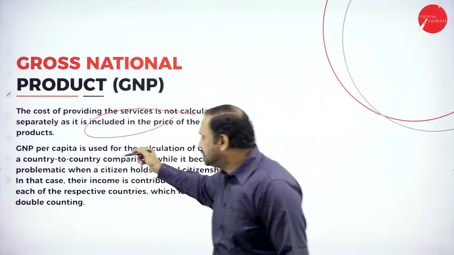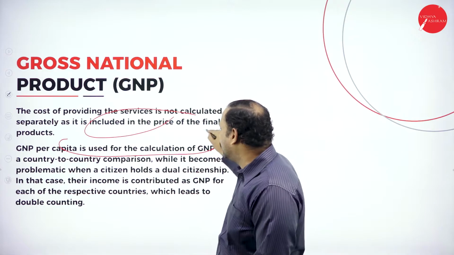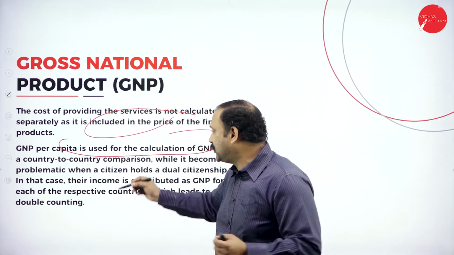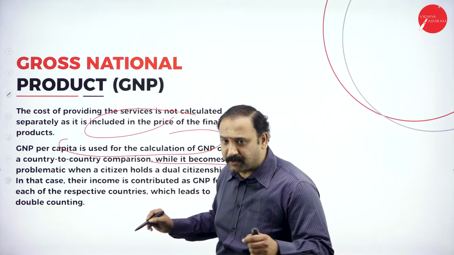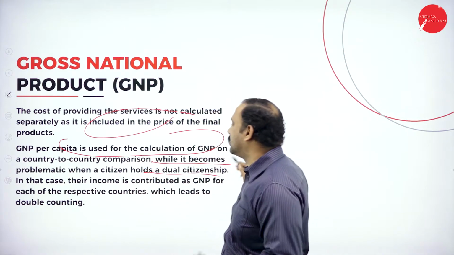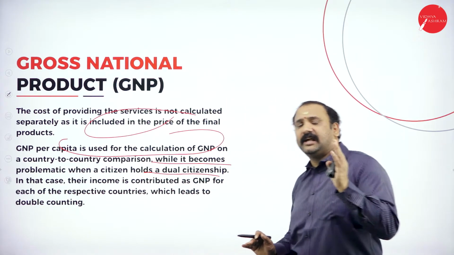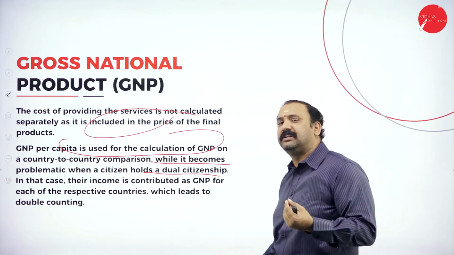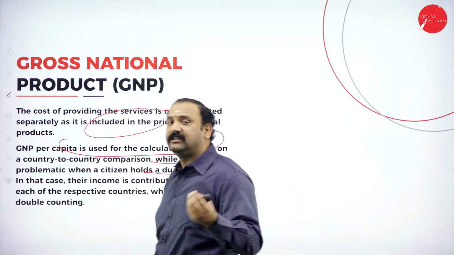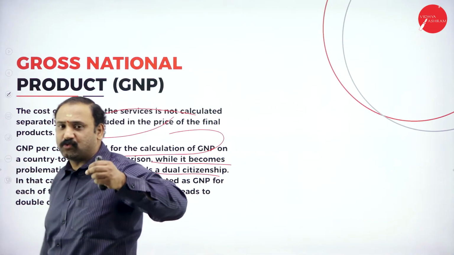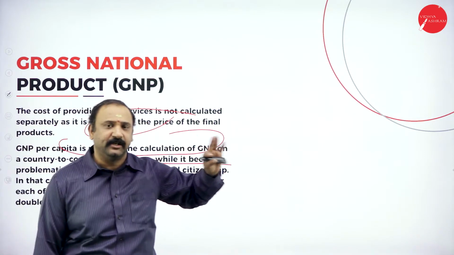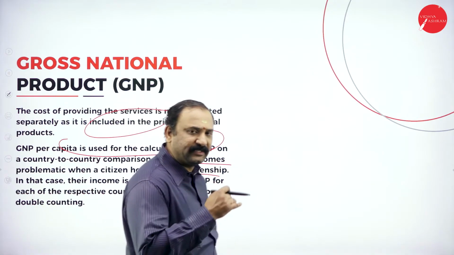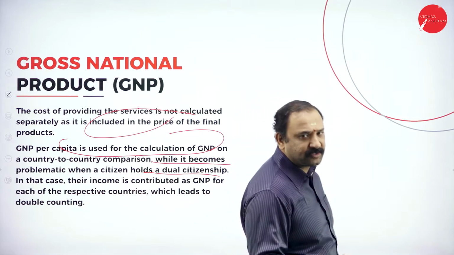So that's why GNP per capita is used for calculation of GNP, a country-to-country comparison, while it becomes problematic when a citizen holds dual citizenship. 99% of the time, most of the countries face this problem because there are many citizens who are not actually their citizen alone. They belong to other countries. They might have an NRI status or they work for some other country.